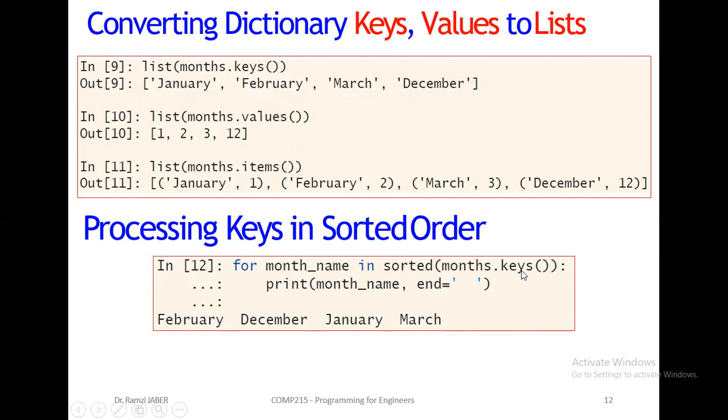Sorted months.keys will give us February, December, January, March, okay? F is before D, okay, J and M, January and March. This is sorted.